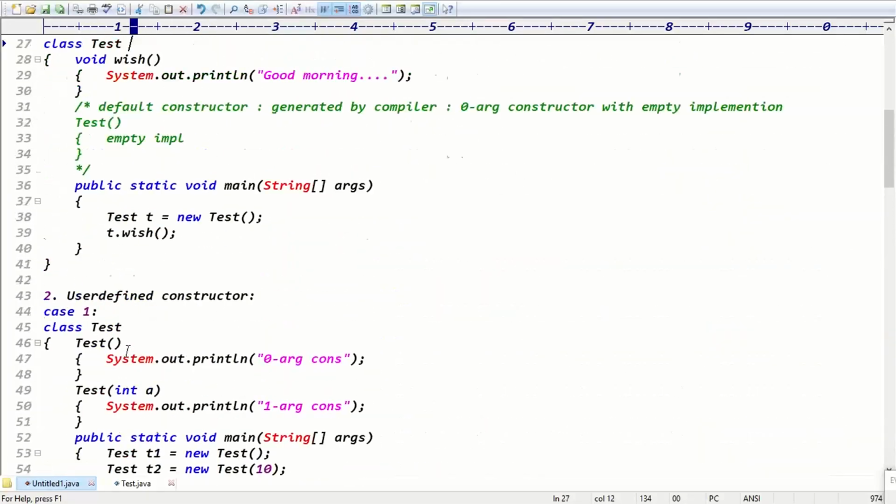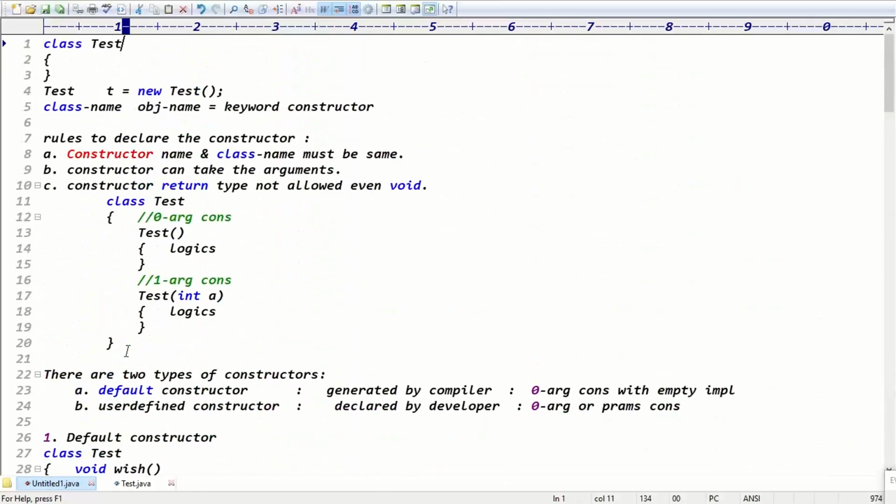Just try to check these notes. Constructor means like Test t = new Test; after the new keyword, which part is called? The constructor part. Rules to declare the constructor: the constructor name and class name must be the same. How can we create the object? Using the new keyword. New is a keyword basically. Constructor can take arguments. Is a constructor return type allowed or not allowed? Return type is not allowed, even void is not allowed, right?